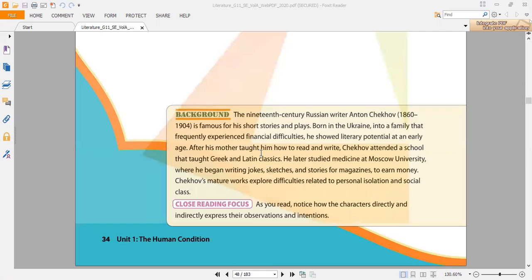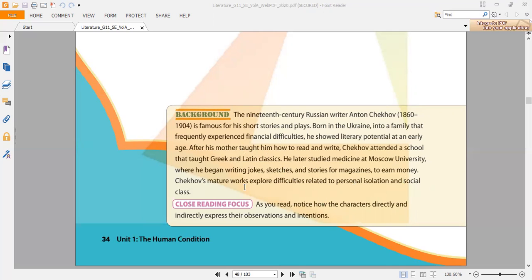After his mother taught him how to read and write, Chekhov attended a school that taught Greek and Latin classics. So he studied Latin and Greek classics, with the help of his mother, who taught him how to read and write. He later studied medicine at Moscow University, where he began writing jokes, sketches, and stories for magazines to earn money. So he did these things just to earn money. As mentioned before, he was born in a family that experienced financial difficulties.